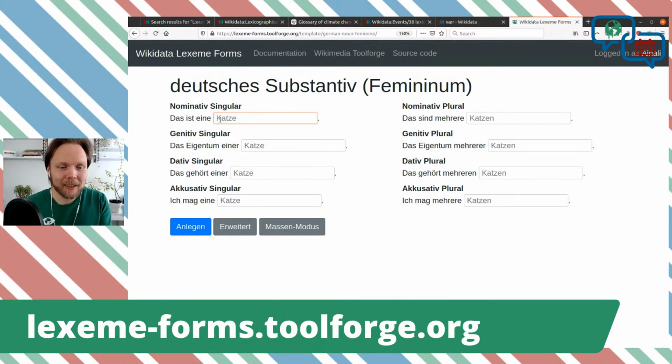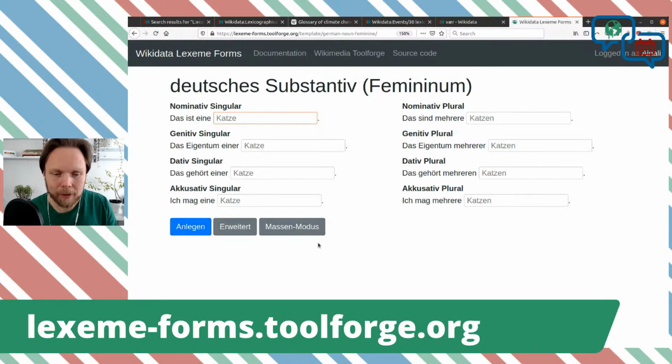But either way, even if you're not a linguist, with the help of this form, you can easily fill this out, at least for your native languages. So it might be very useful. And then you just click "anläggen", which I guess is create or edit or something like that.